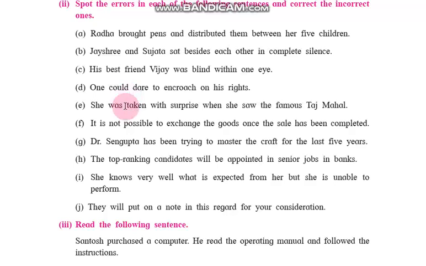That means one could not dare. Next one, she was taken with surprise when she saw the famous Taj Mahal. Not taken with, taken by. She was taken by surprise when she saw the famous Taj Mahal.